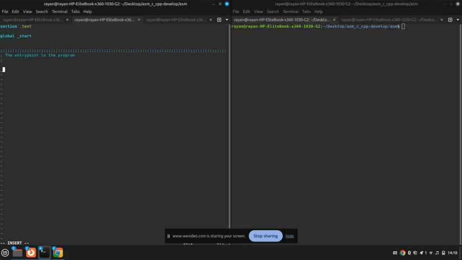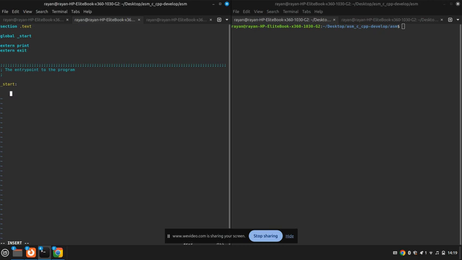So we do _start: to actually define _start. Okay, now we need to import some external functions. So we want to import the print and exit functions. So we do extern print and extern exit.